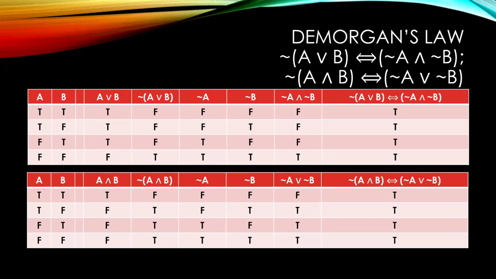De Morgan's law is another big one. It's a way of dealing with negations. And so this one is saying, suppose you have A or B. Well, let's go with not (A or B). If it's not (A or B), then that means that it's not A and it's not B. If it's not (A and B), then that means that it's not A or it's not B. Essentially, if one of them is not true, then the statement of both of them being true is wrong.